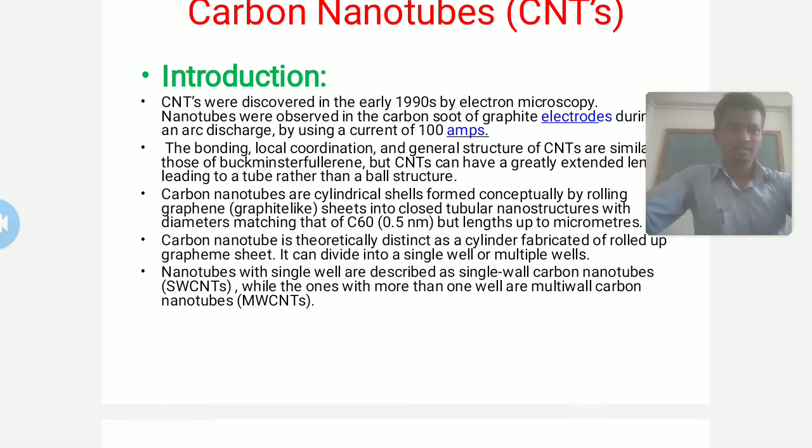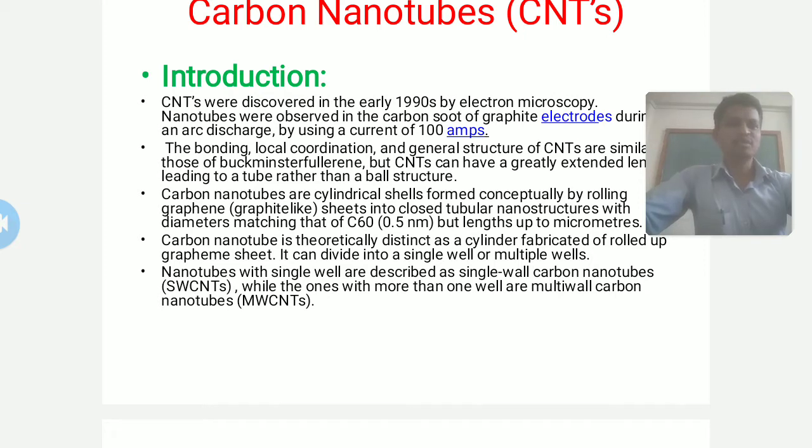These are closed tubular nanostructures with diameters matching that of carbon 60, the Buckminster fullerene or fullerene C60 molecule. The diameter is about 0.5 nanometer, but the length of these nanotubes varies up to micrometers.